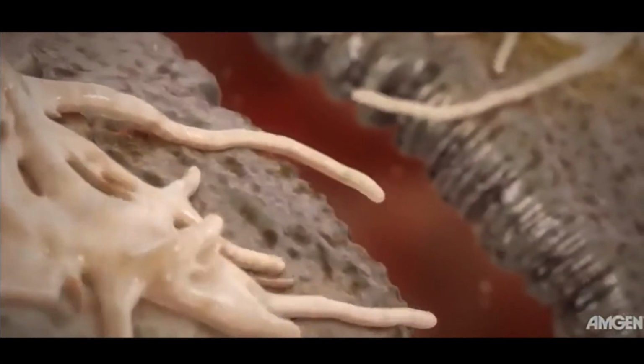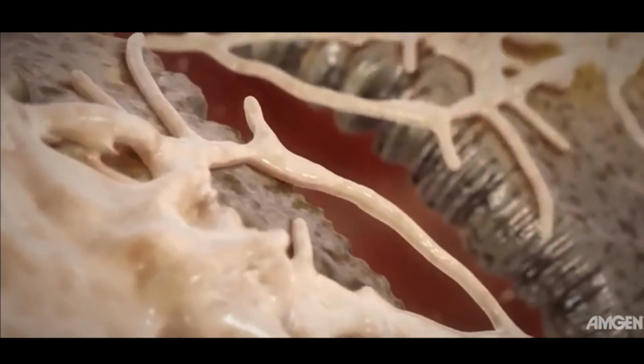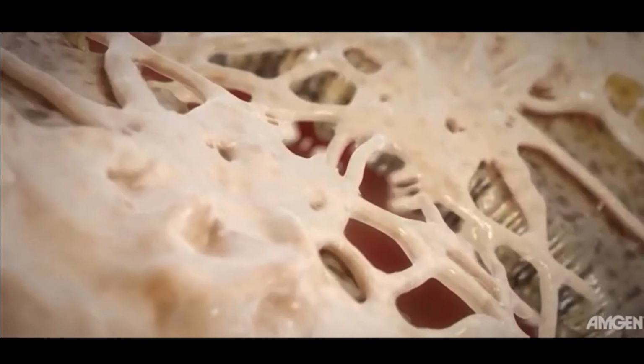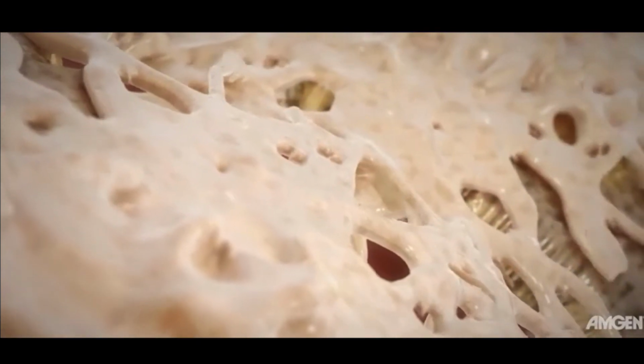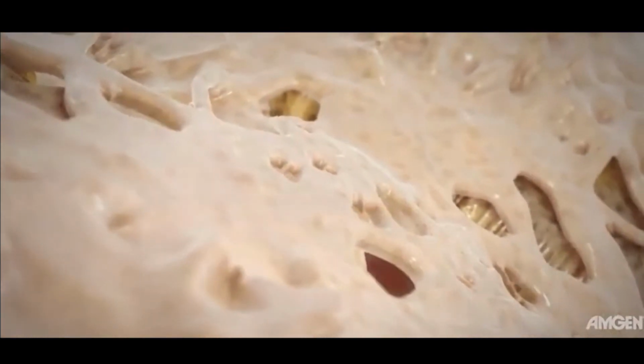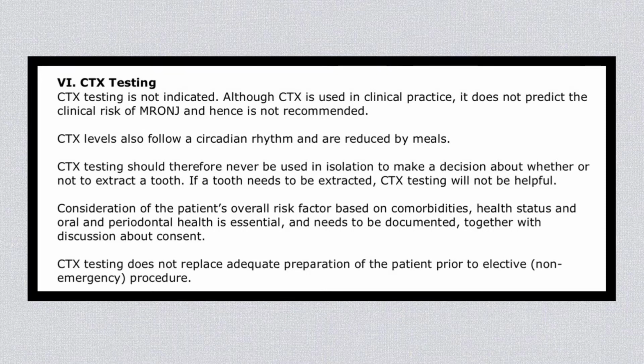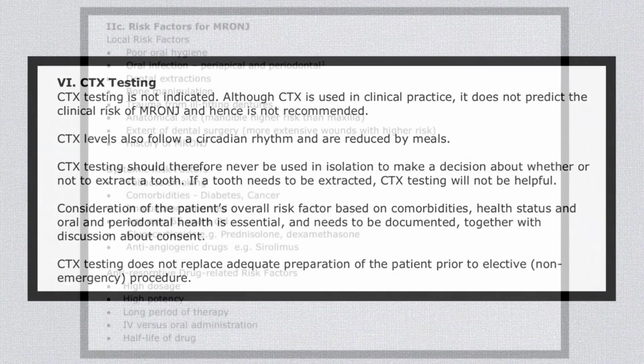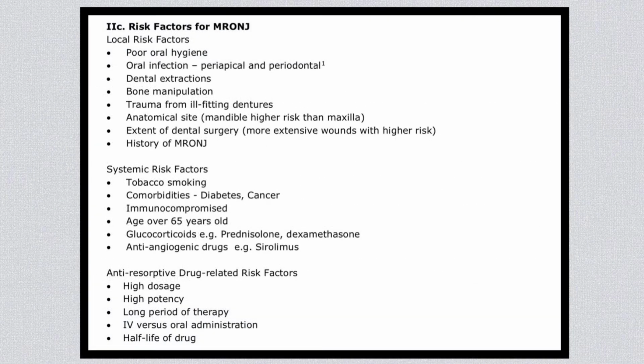Initially, they used something that we call a CTX test to predict if the patient would have osteonecrosis of the jaw, but the clinical trials have proved that the CTX is not useful in determining whether the patient is at risk of ONJ. What the evidence has shown is that you look at the overall risk factors in the patient.